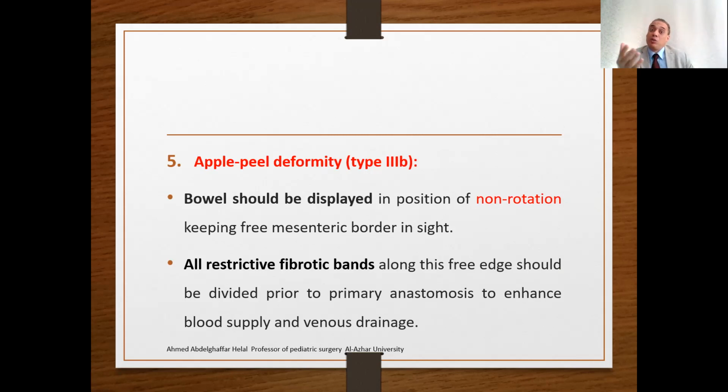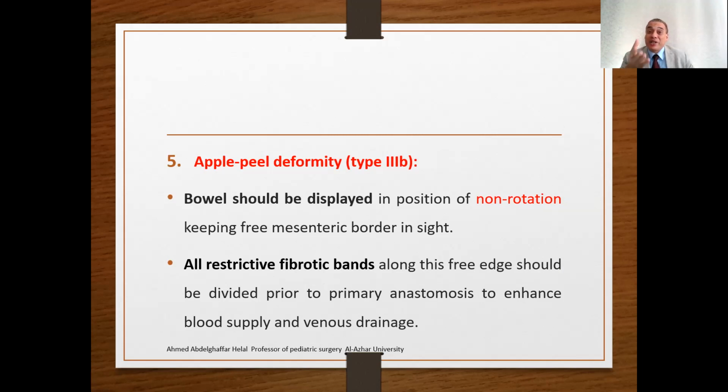You create a position of non-rotation like what happens in the Ladd procedure. We put the cecum and the colon on the left side, and the intestine on the right side, which is called the position of non-rotation. All restrictive bands, if there are any bands all over the intestine or apple peel on the intestine, you must resect this fibrotic band to allow this to be a free edge to avoid vascular compromise.